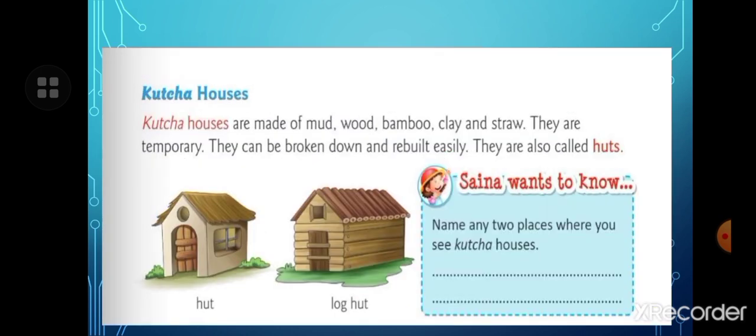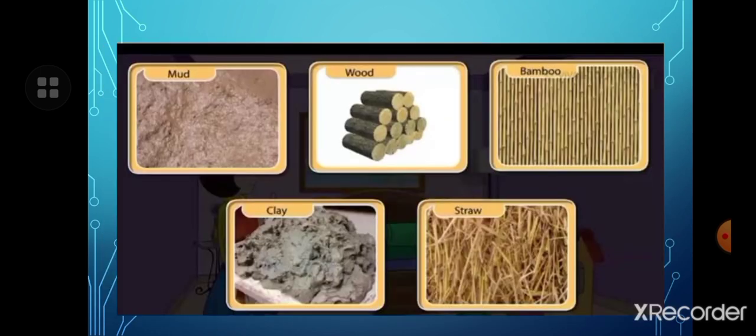So children, now the kacha house. Kacha houses are made of mud, wood, bamboo, clay, and straw. They are temporary. Temporary means not permanent, and they can be broken down and rebuilt easily. These are also called huts. Huts are an example of kacha houses.